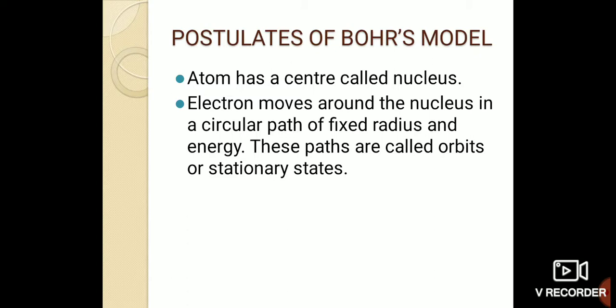But Bohr's model is a planetary model, like a solar system, in which in the center there is a sun and the planets revolve around the sun in fixed orbits. In the same way, Bohr postulated that the nucleus is in the center, and electrons move around the nucleus in a circular path of fixed radius and energy, which are considered orbits.